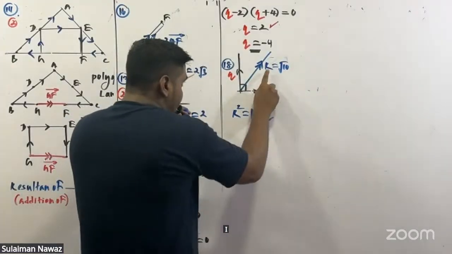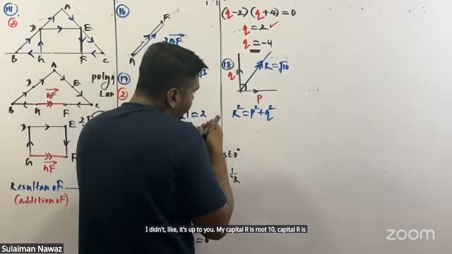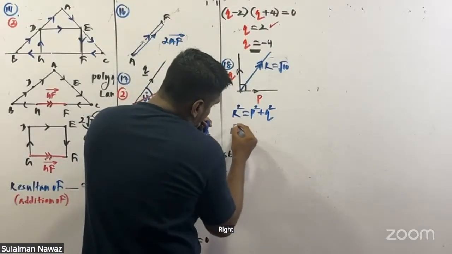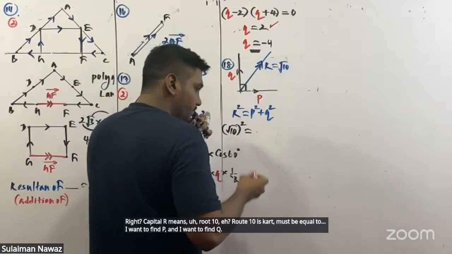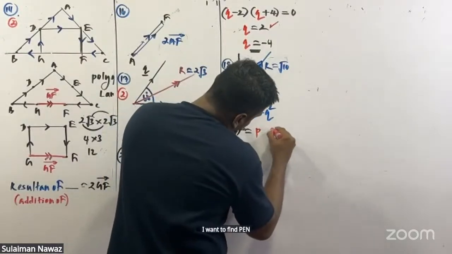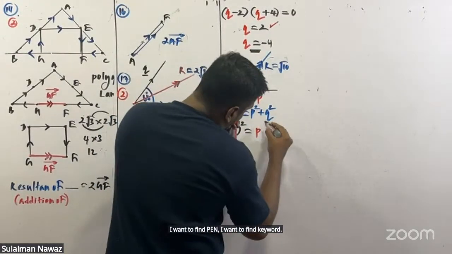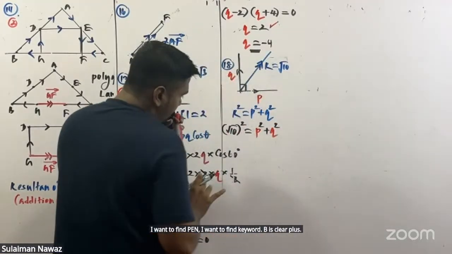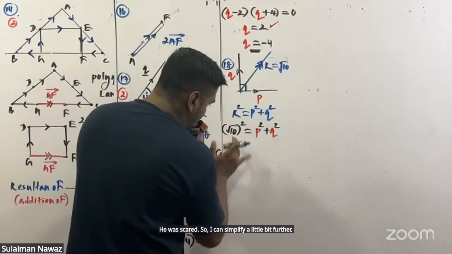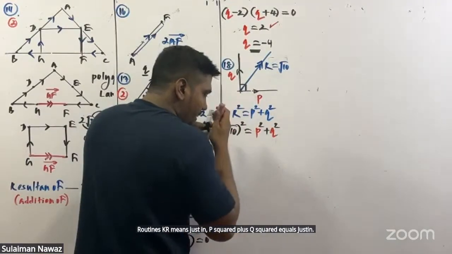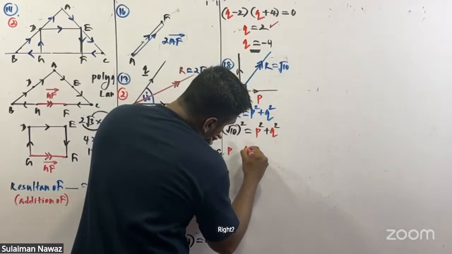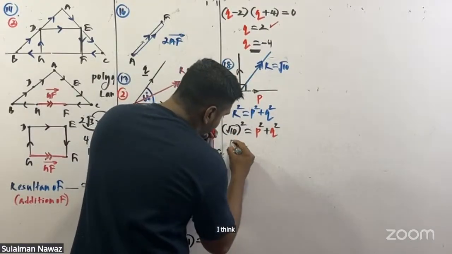Then I can substitute my capital R is root 10, so capital R squared means root 10 squared, must be equal to P squared plus Q squared, where I want to find P and I want to find Q. I can simplify a little bit further. Root 10 squared means just 10. So P squared plus Q squared equals just 10. Nothing difficult. I just take it as equation 1.